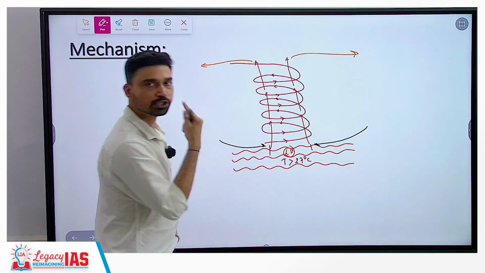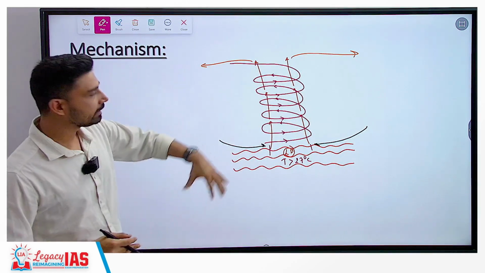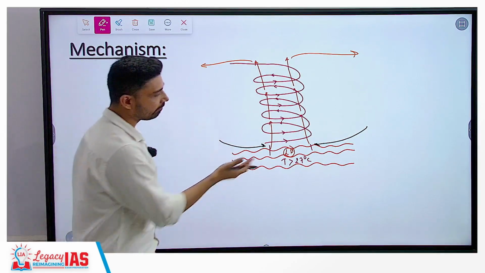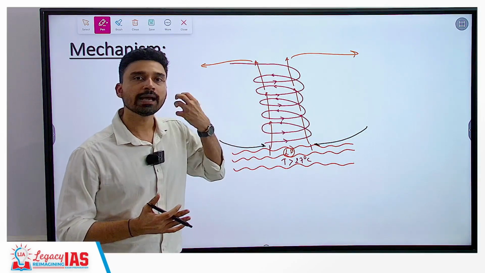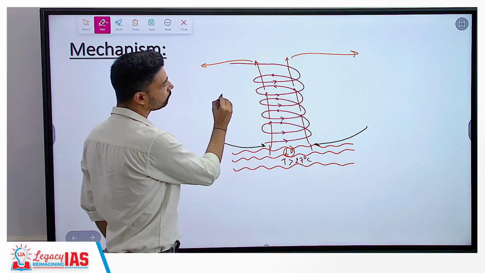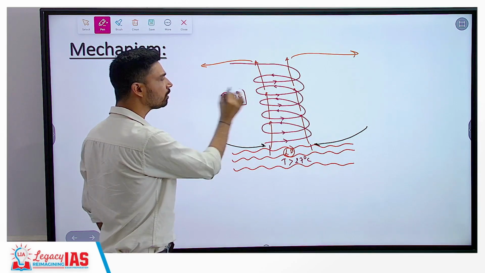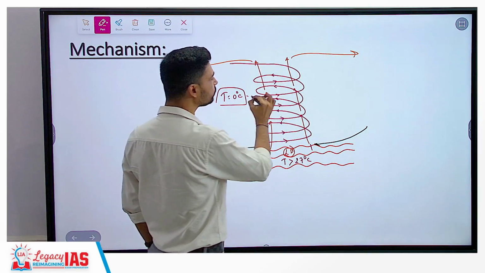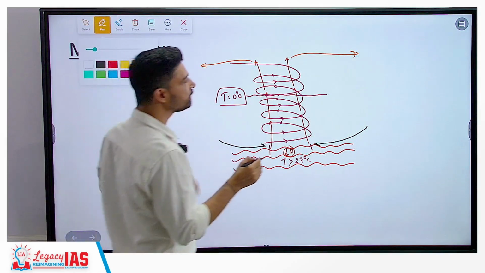Now, when this circulation begins, we can say that tropical cyclone has begun to form and it has reached its mature stage. As the warm air rises above the sea surface, it carries a lot of humidity, a lot of moisture with itself. After reaching a certain height, temperature becomes 0 degrees Celsius or in that range, sometimes even below 0 degrees Celsius, and due to this the atmospheric moisture the wind contains begins to condense.